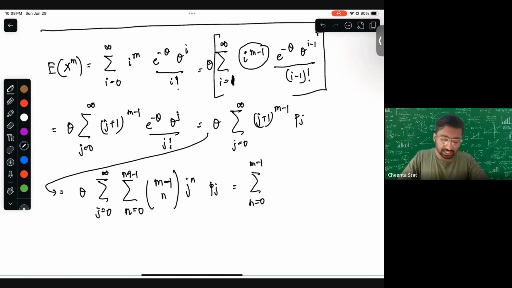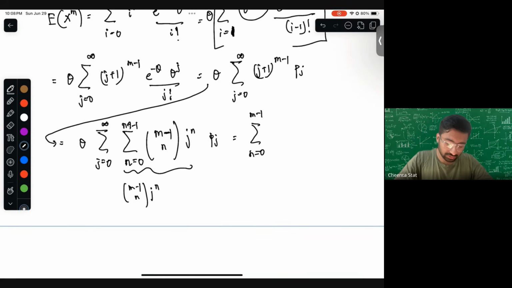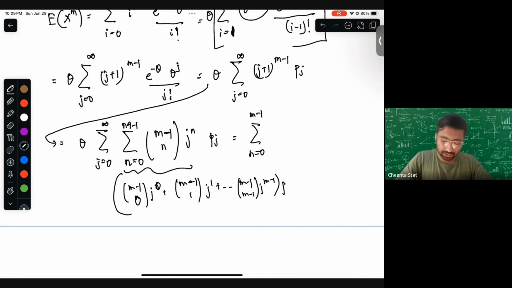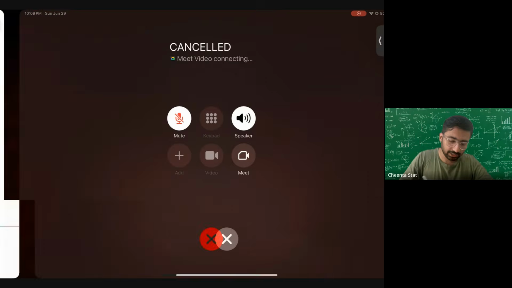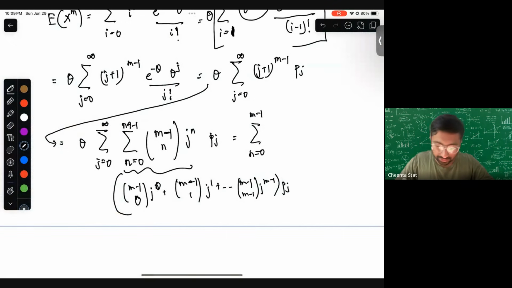Okay, so imagine it's like this, in case this is confusing you: m minus 1 choose 0, j to the power 0, plus m minus 1 choose 1, j to the power 1, plus dot dot dot, m minus 1 choose m minus 1, j to the power m minus 1. And then times pj. And now I'm taking the sum over each, I'm multiplying it.